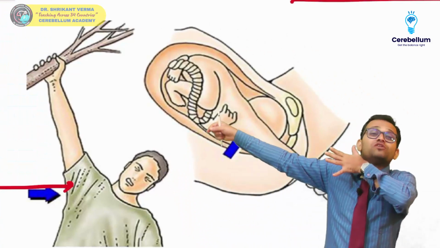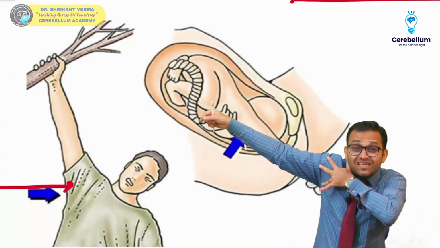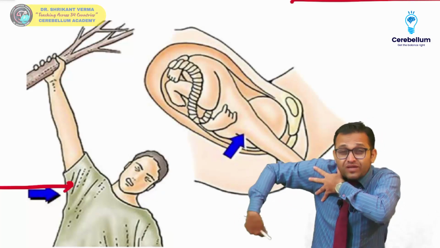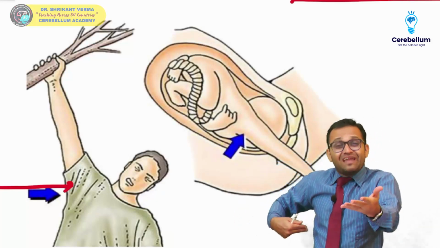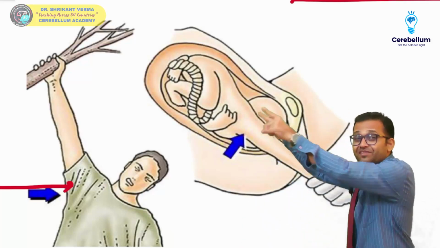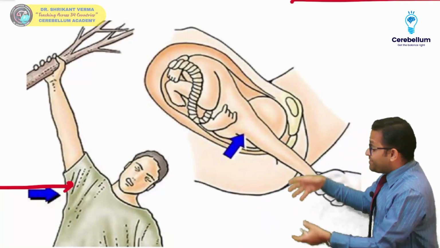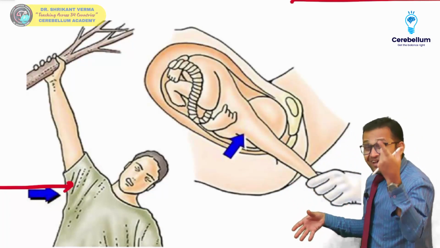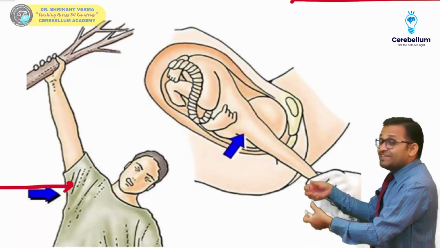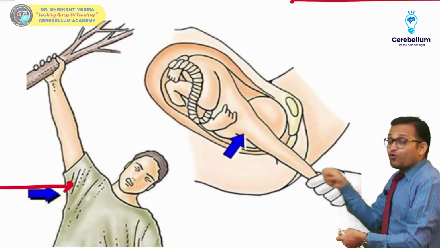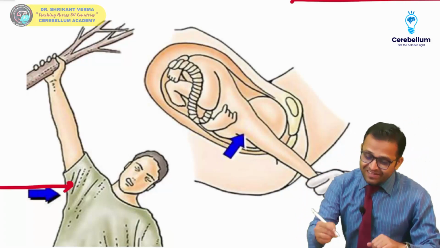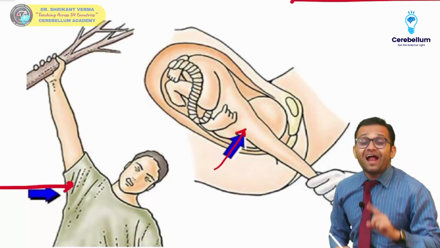And I again want to tell you, C5, C6, C7, C8, T1. Can you see C8, T1 at the axilla? So when there is damage at the axilla, which nerves are getting damaged? Sir, C8, T1. Can you see, the baby is coming out and there is an unskilled person, just like in the 3 Idiots movie. Rancho, Farhan, Raju are saying, come out, I have to take a pen from the virus, come out. So what will happen? The baby will get an injury at the axilla.